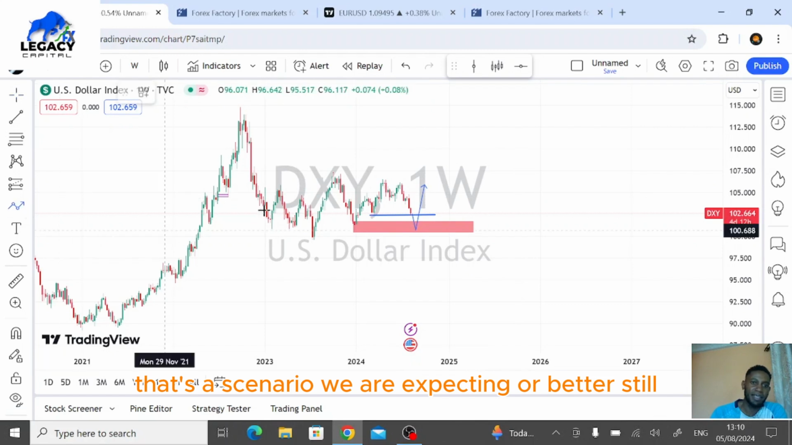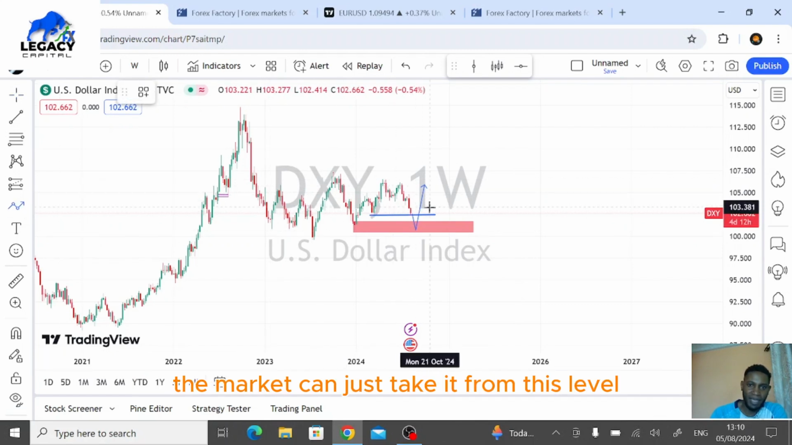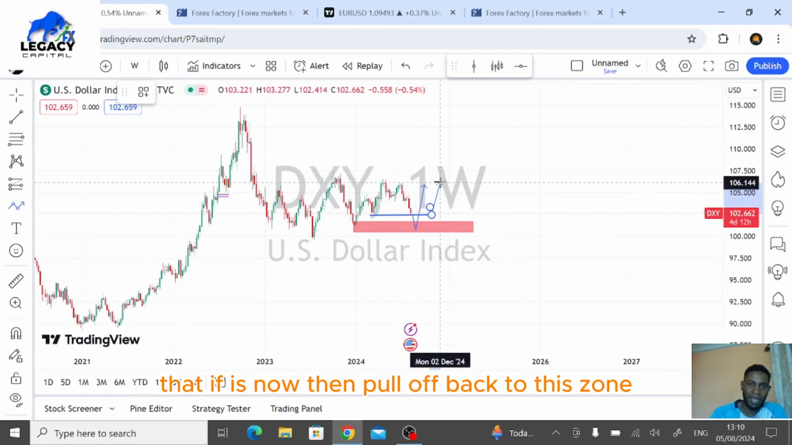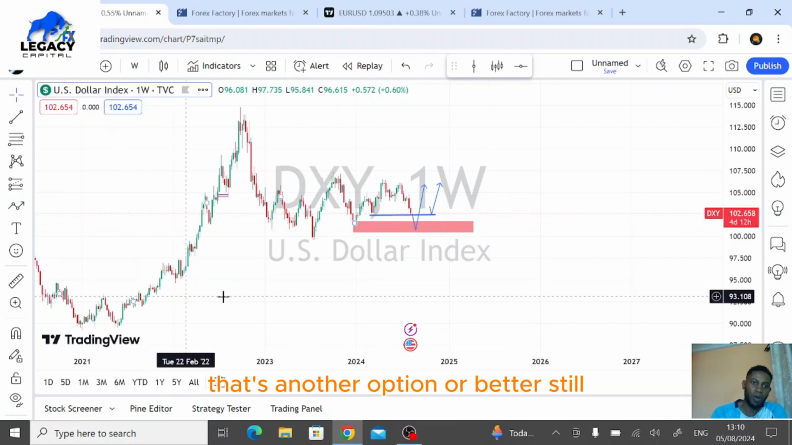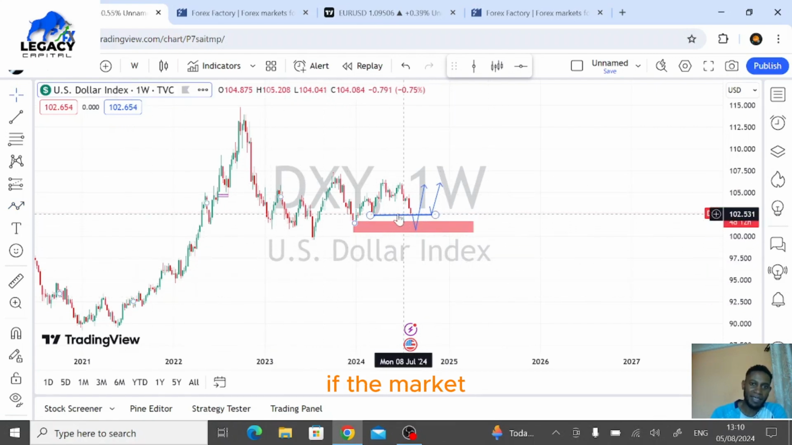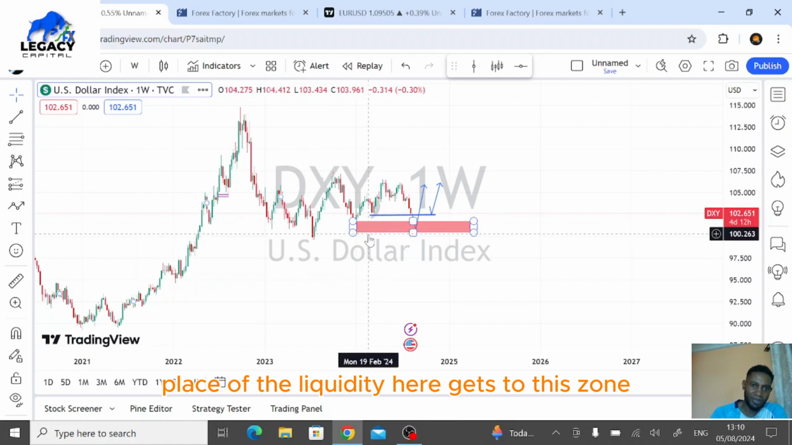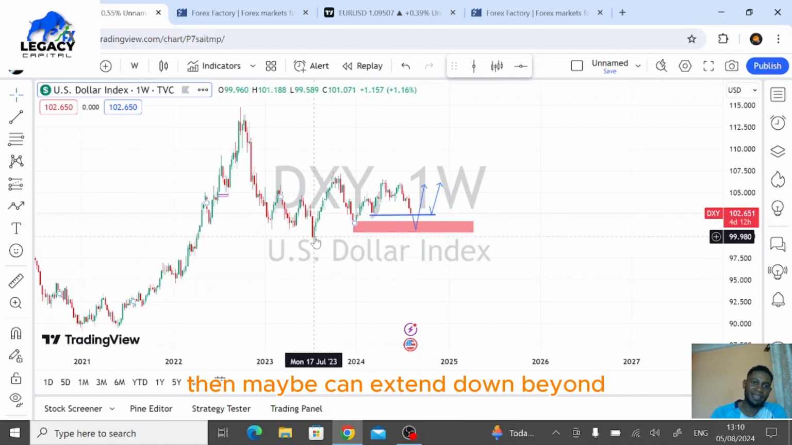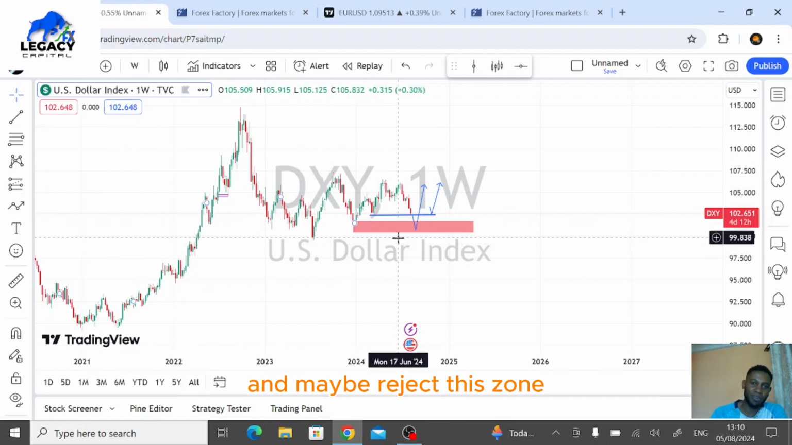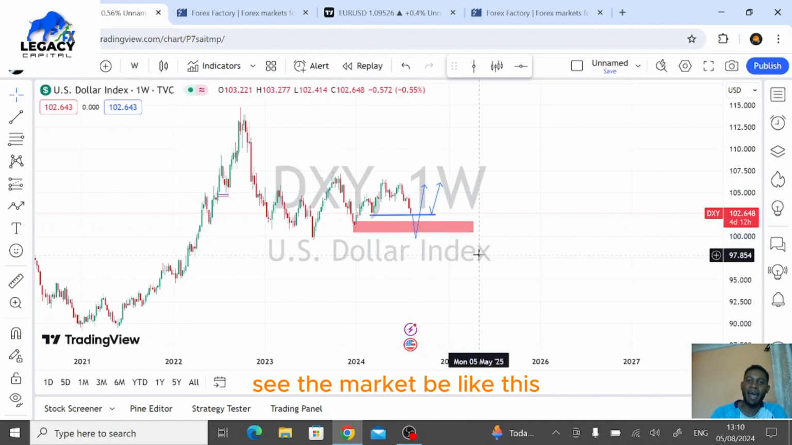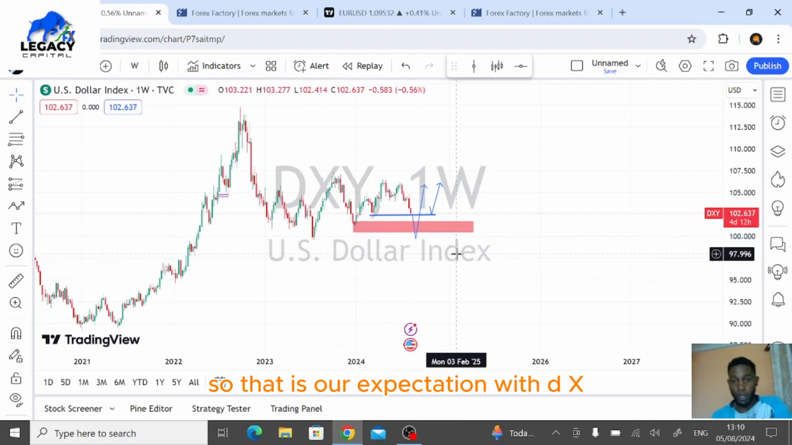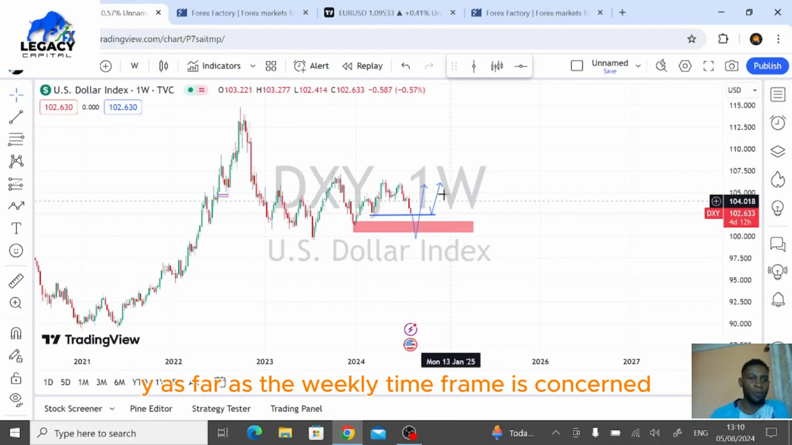Or better still, the market can just take it from this level that it is now, then pull up back to this zone. That's another option. Or better still, if the market clears off the liquidity here, gets to this zone, then maybe it can extend down here and then maybe reject this zone by a week. In such a scenario, we'll see the market moving like this. So that is our expectation with DXY as far as the weekly time frame is concerned.